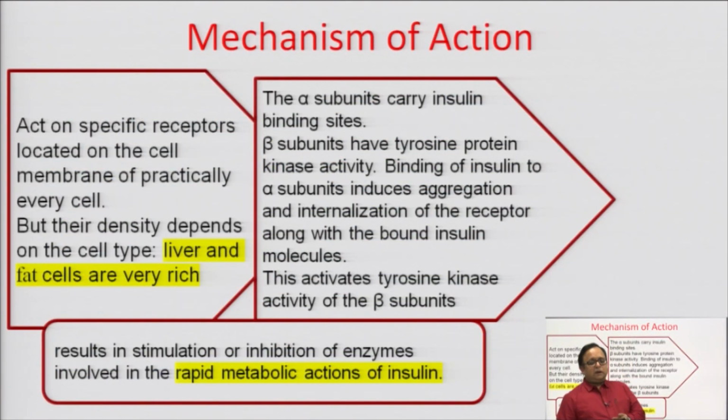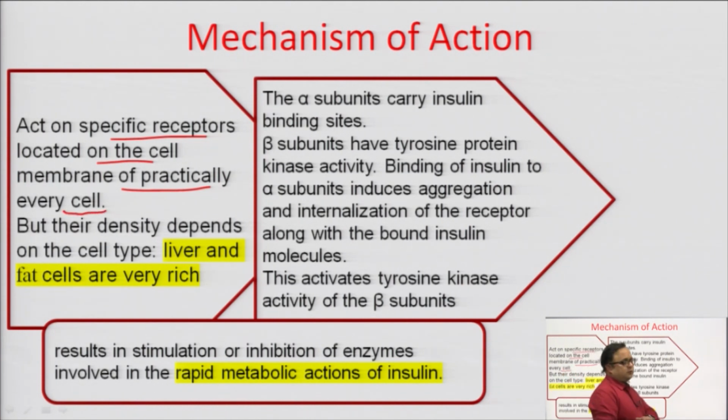Now, let me explain about the mechanism of action of the insulin, how this insulin acts. Insulin acts on a specific receptor located on the cell membrane of practically every cell.